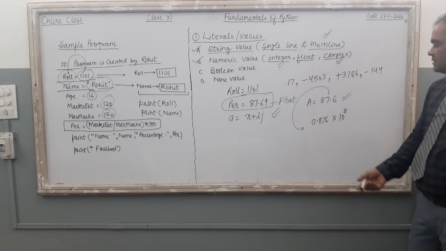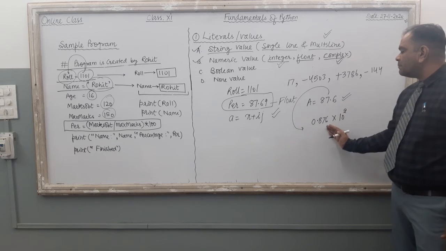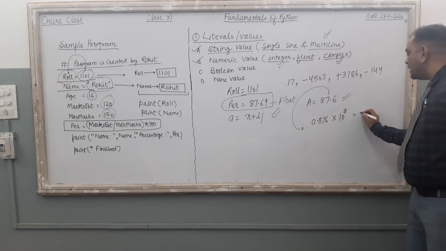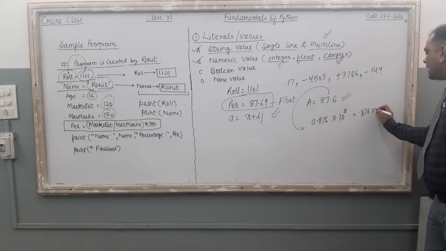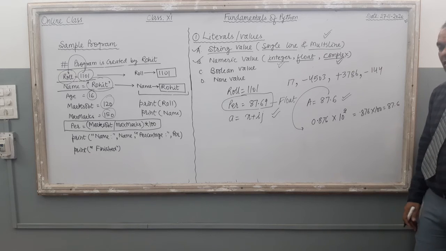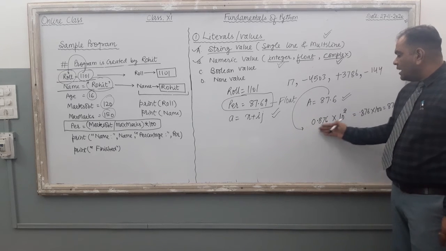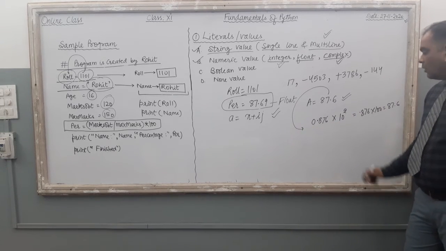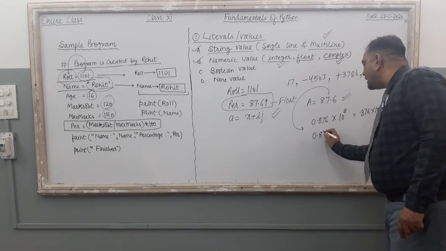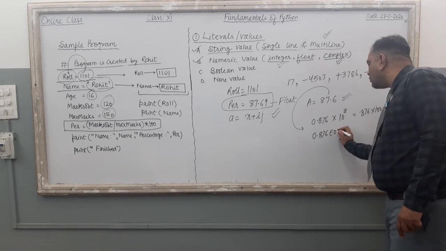Just see the same thing is there. 87.6, the point is placed here, into 10 raised to power 2. So when I multiply 0.876 by 10 raised to power 2, 87.6 comes. So what did I do, moved the point here into 10 raised to power 2. Now 10 is converted into e, so my value is 0.876 e02.